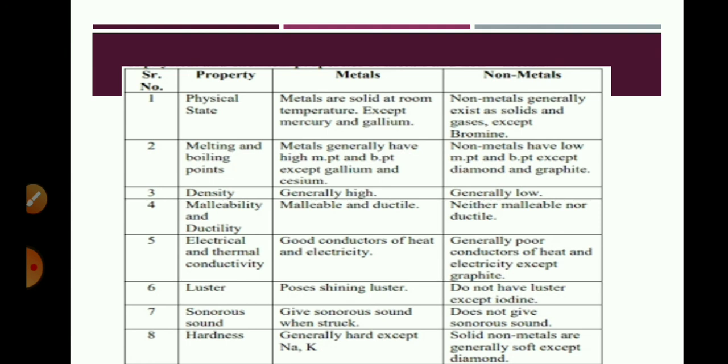Sonorous, that is producing a ringing sound: metals are sonorous, non-metals are not. Hardness: generally all metals are hard, except sodium, potassium and lithium. Solid non-metals are generally soft except diamond. Diamond is the hardest natural substance.